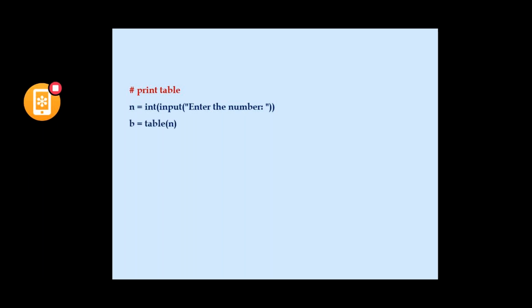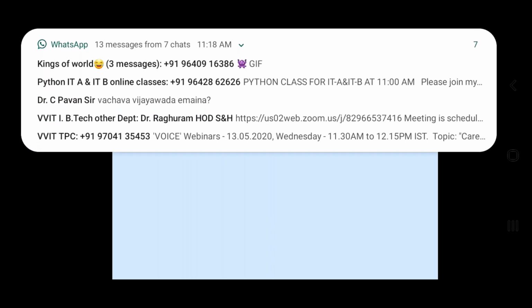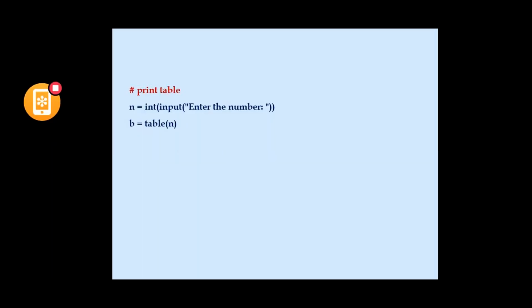So I'm calling a function called table. It is a normal function, table, in which I am passing an argument called n. So I have to define a table. Now I am defining the table, and I am also passing the argument n.